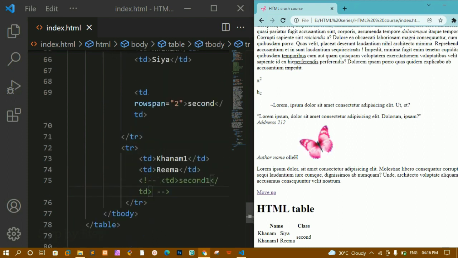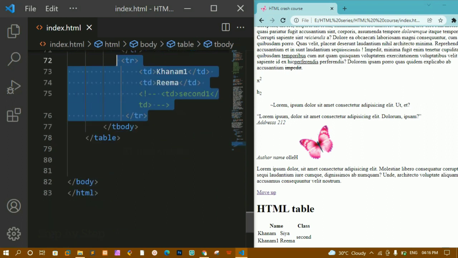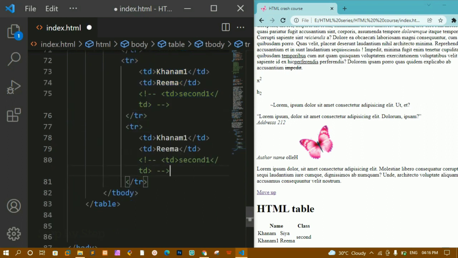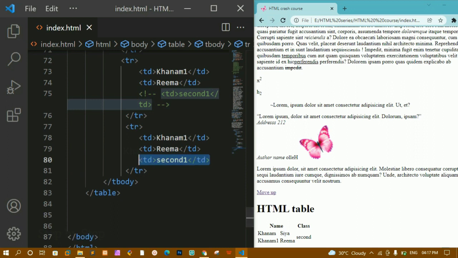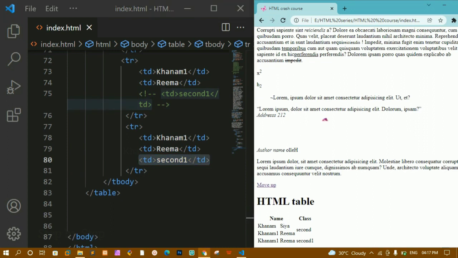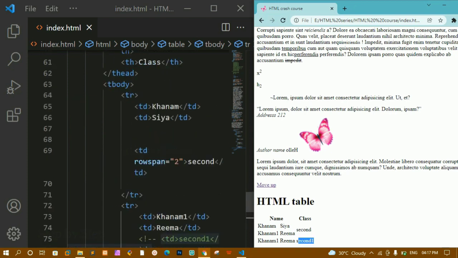In the same way, if I copy this data, let me copy this entire thing, and here I'm going to paste, and this I'm going to uncomment. I'll save this and refresh. Now you can see this second is taking 2 row space and the third data has been displayed properly. Okay, this is how we are going to use colspan and rowspan.